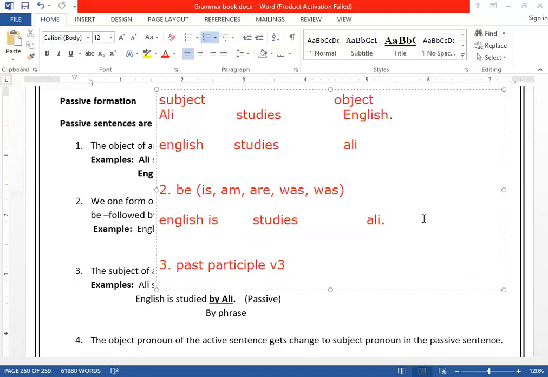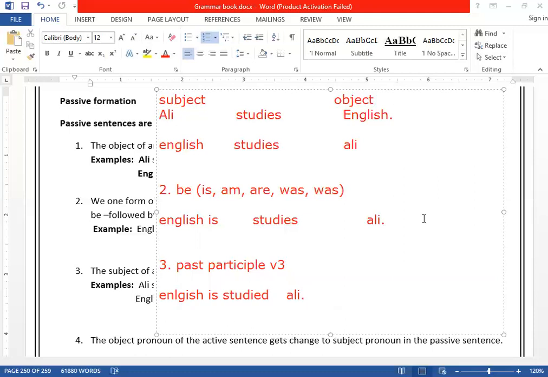Like the same example, if you want to take. First of all, we change the subject. English comes in the beginning. Then I put what? Be verb. It is. And then I will put what after this? 3rd form of the verb. Studied. Clear? And here comes Ali. So that was the 3rd step. Then we want to move towards the 4th step. Clear? What is the 4th one?